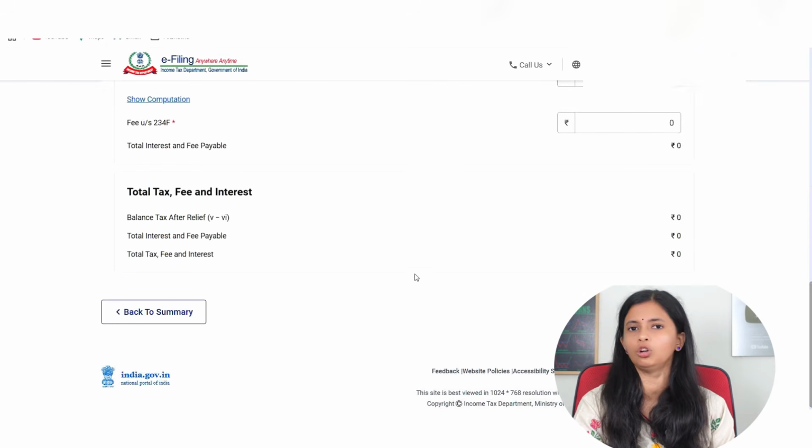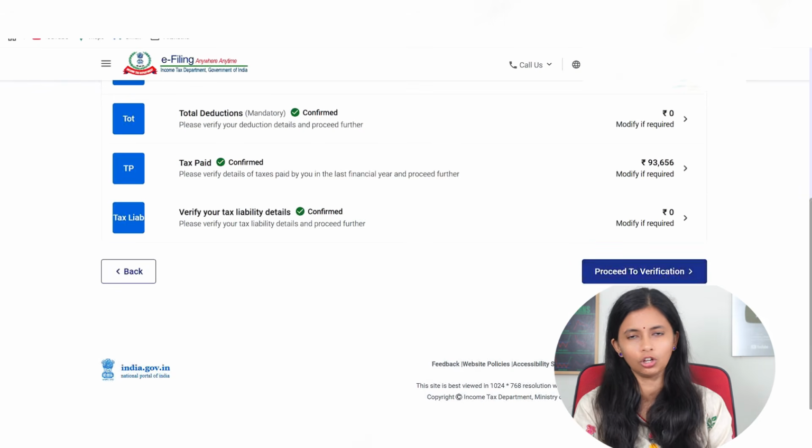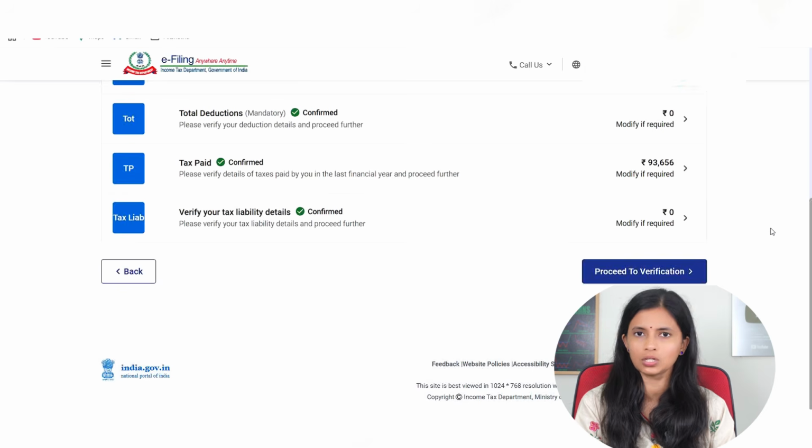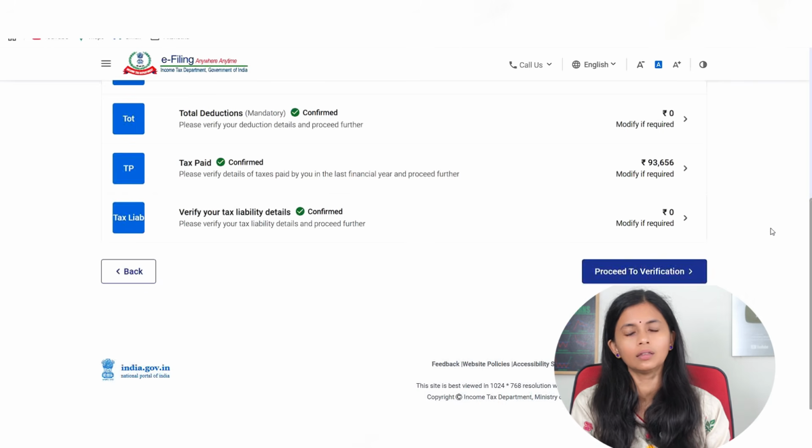The next is proceed to verification. Once you do the verification process and submit your return, if there is any error anywhere, then it will pop up. You will have to solve that error and then say submit. Once your return is submitted, then you will have to e-verify the same. Until you e-verify, your return will be deemed to not have been filed. Even though you submit and don't e-verify, according to the department you have not filed any returns. So make sure to e-verify your returns.